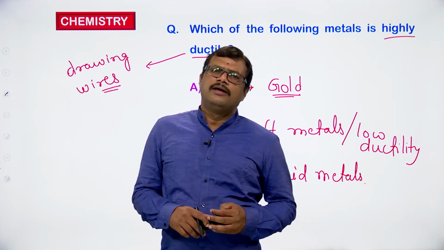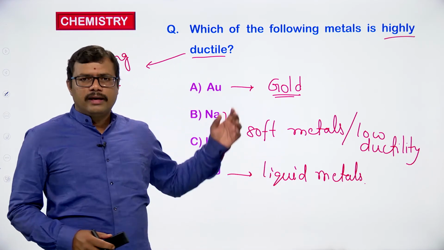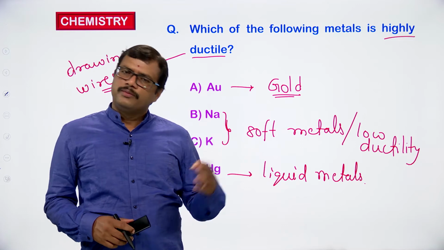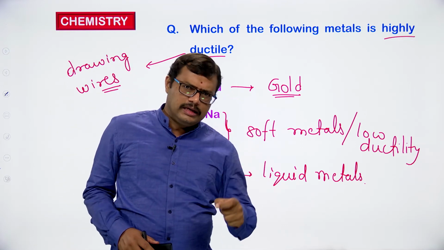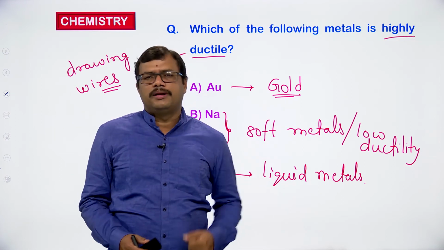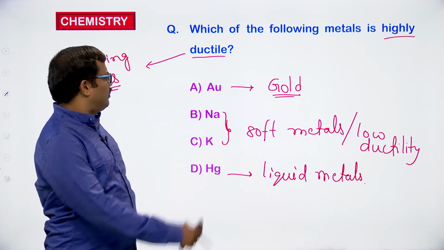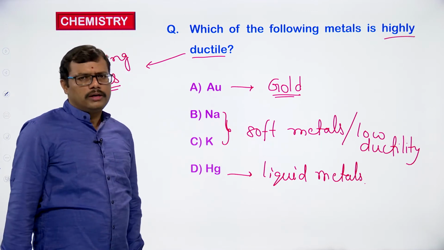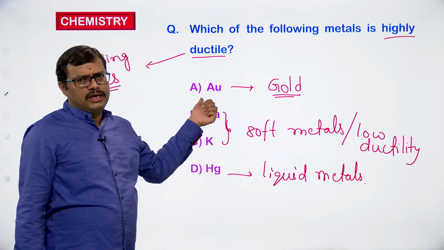So the women are very lucky that gold has high ductility. It is drawn into very thin wires, and can be made into sheets as well. So the highly ductile element among the following is gold, Au. I think you know the symbol, gold is represented as Au.